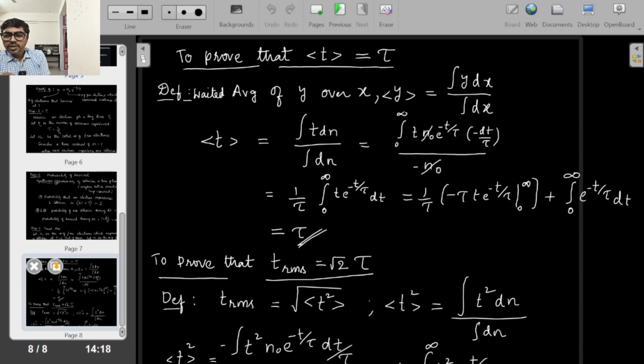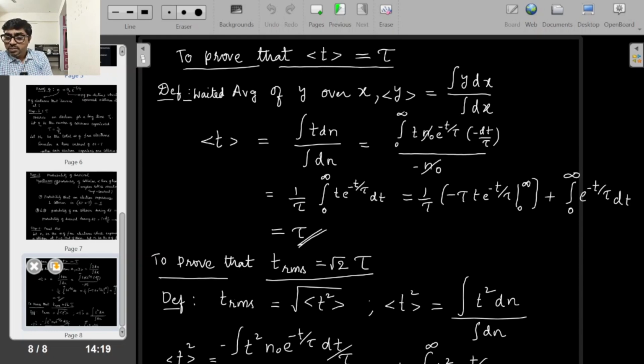Then by simply substituting y as t and x as n, and averaging it, you see that it is integral t dn by integral dn. With simple integration you will get an e power minus x into x dx integration. You will do integration by parts, that is integral u dv equals uv minus integral v du. If you simplify it, you will be able to do it very easily. You can just take a screenshot if you require. It is simple calculus.